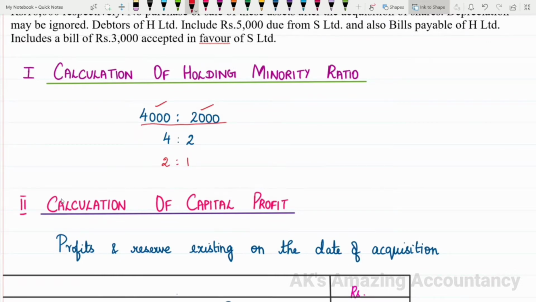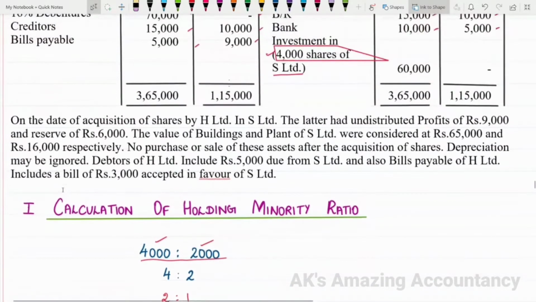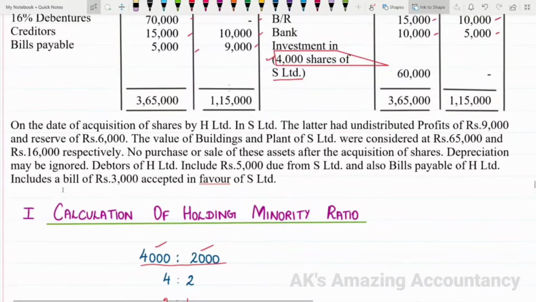Now, let us proceed with the calculation of capital profit. That is the next step. You all know very well what is meant by capital profit. The profit existing on or before the date of acquisition is called capital profit, and the other name for capital profit is pre-acquisition profit. Let us see what information is available regarding capital profit.